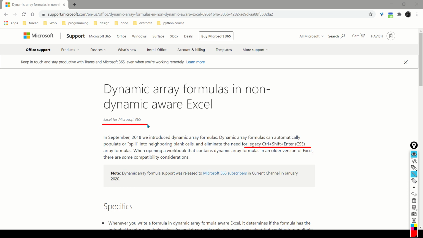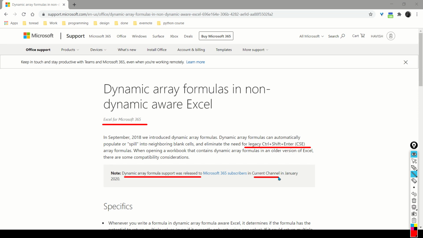Now do remember that dynamic arrays will only be supported for Microsoft 365. It will not be available for Microsoft 365 for the Mac. It will not be available for 2019 or 2016. Even if you have Microsoft 365 with you, do notice that dynamic array support is slowly starting to get released for different subscribers. So if you're on the current channel, then you will get dynamic arrays. Otherwise, you will probably have to wait for a little bit more.